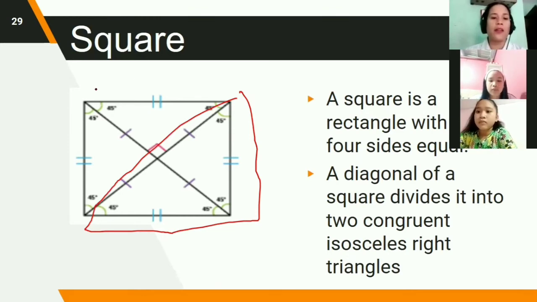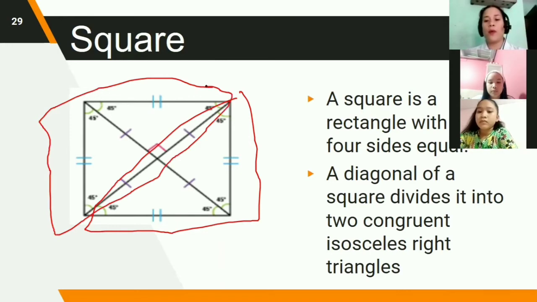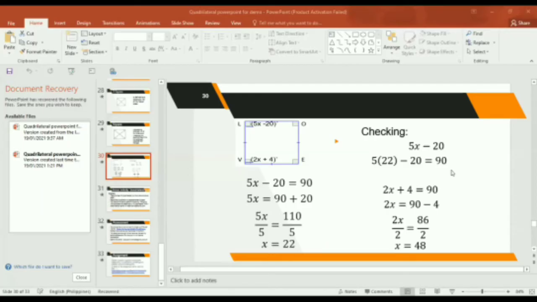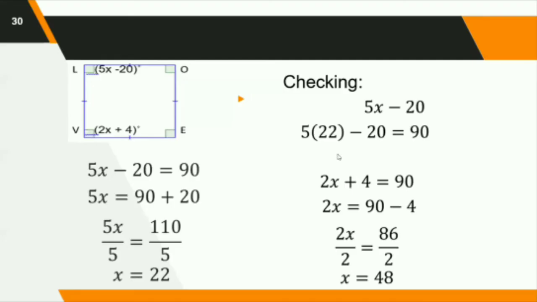The same with the other side here, if we're going to cut it, we will also have an isosceles right triangle. Class, now let's find the missing value of a parallelogram using its properties. So we have here the square. This is an example of a special parallelogram. As you have observed, we have the value here, which is 5x minus 20 degrees.